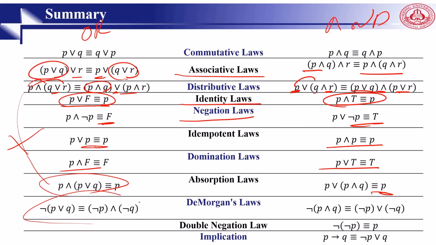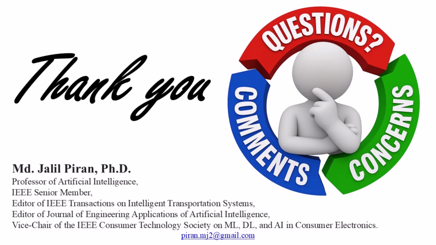Then we had the De Morgan laws for union and intersection. Then we had double negation, not not P is P. And we also had implication, that P implies Q is equal to not P or Q. Okay, so these were the topics that we learned in this lecture. Please study and try to implement them in Python, and please feel free to ask me if you have any questions. Thank you.